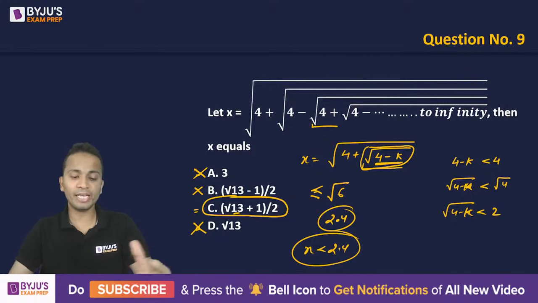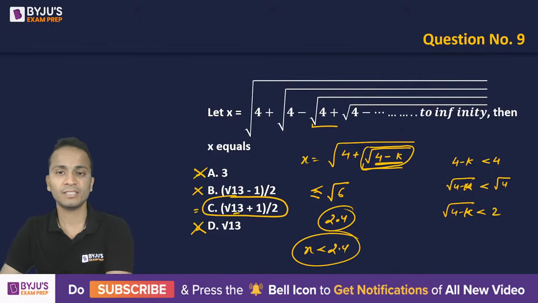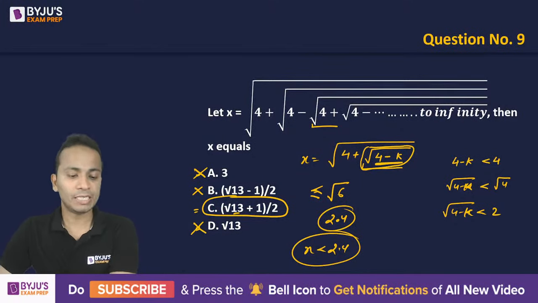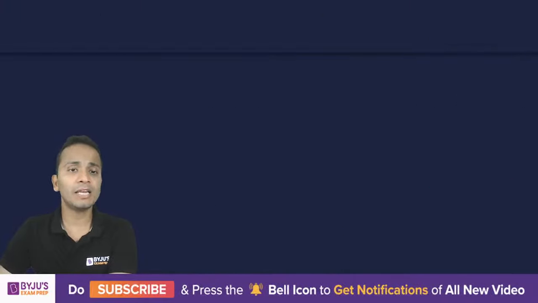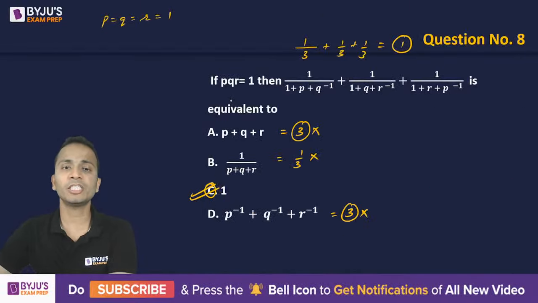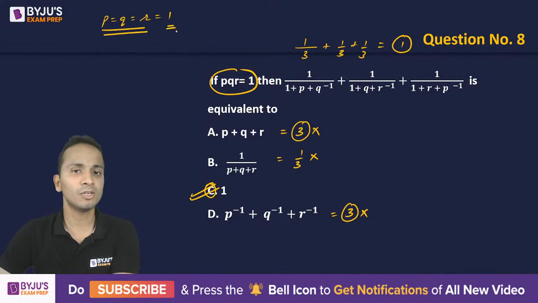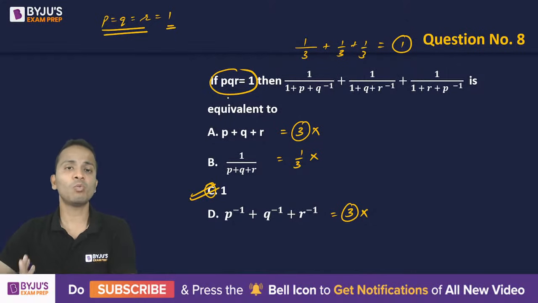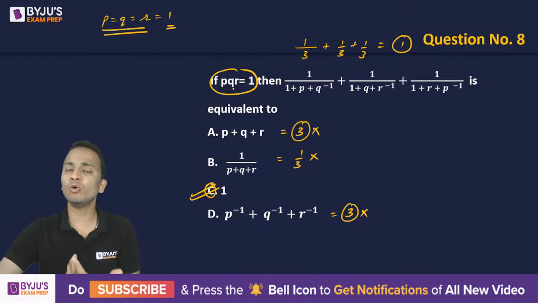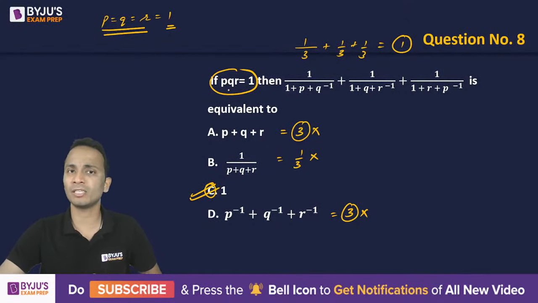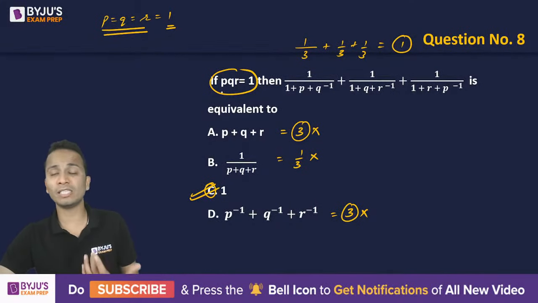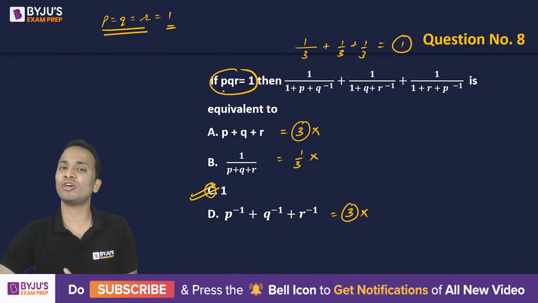So music core, yes, your answer was absolutely correct. All right, now for Dhyanesh, I'll repeat the previous one. Dhyanesh, here what I have done is I have assumed the values of P, Q and R as 1, because the product was 1, P into Q into R is 1. So you can assume any values of P, Q and R such that the product is 1. It is always better to assume the easier set of values.